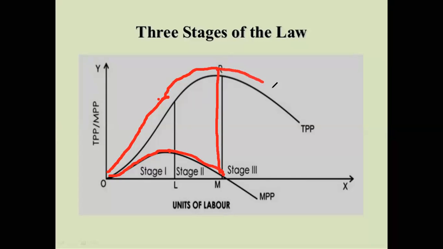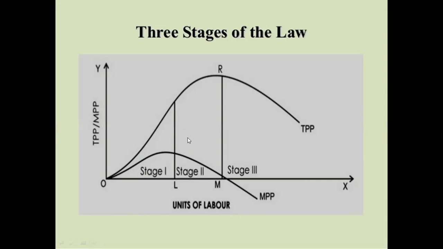And finally in the third stage, TP falls. When total product falls, MP becomes negative. All right. So we have to see that whenever in the due course of production, the two curves TP and MP are taken together, or fixed and variable factors are taken together, it is observed that TP first increases at an increasing rate, then it increases at a diminishing rate, and finally it decreases. And what happens to the MP?